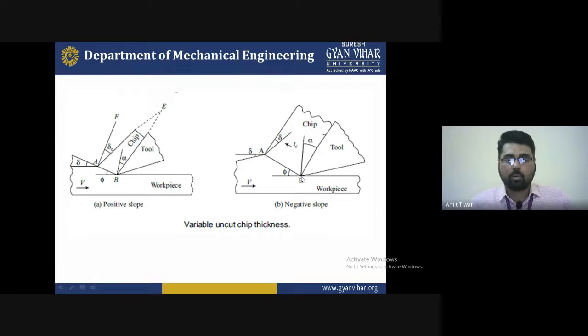We can say the positive slope angle and negative slope angle are decided to show that the material is removed in the appropriate form, or we can say they maintain the quality of the workpiece, or the energy saving also. So there are some fundamental approaches we used: the cutting velocity is increased, the depth of cut is decreased, and some amount of the feed rate is increased, which will help to get a better finishing.